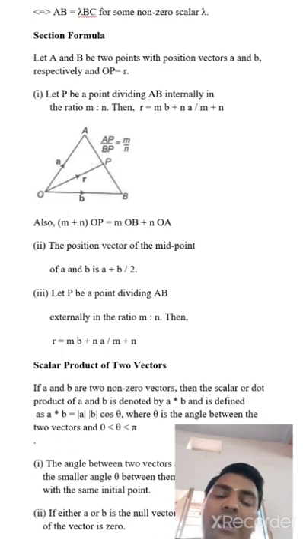Okay. Now second part, the position vector of the midpoint of A and B is (a plus b) by 2. Okay, students. Now third, let P be a point dividing AB externally. If a point P divides line AB externally in the ratio m to n, then by the same process, r equals (mb minus na) upon (m minus n). Okay, students, thank you very much.